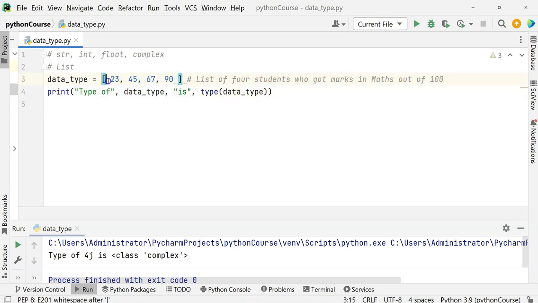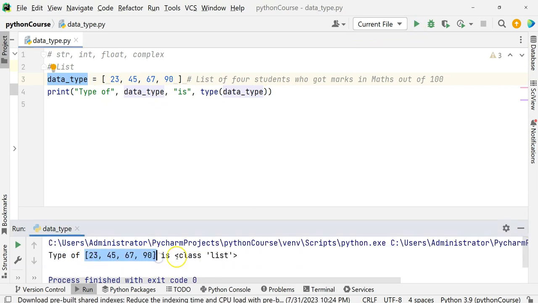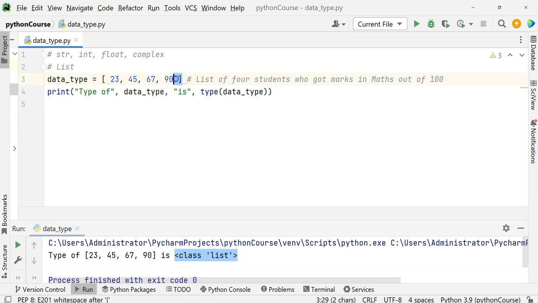So a list will always be enclosed in square brackets, and all these elements will be separated by commas. Now, what is this data type? A list. When you check the type of this, it is going to be a list. One thing I mentioned is that a list is a collection, and the second thing is that a list is always enclosed in brackets.